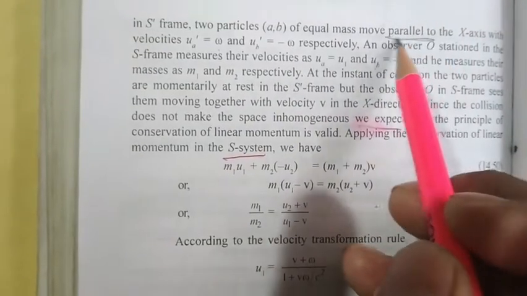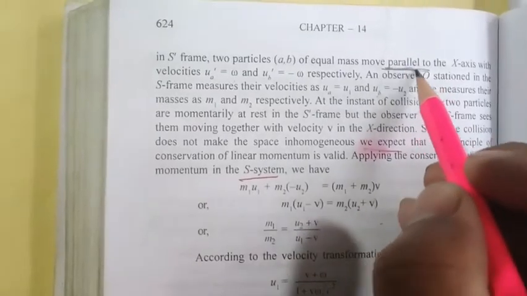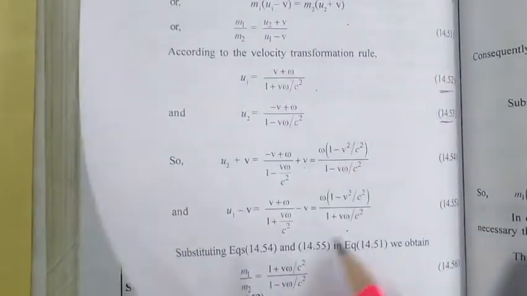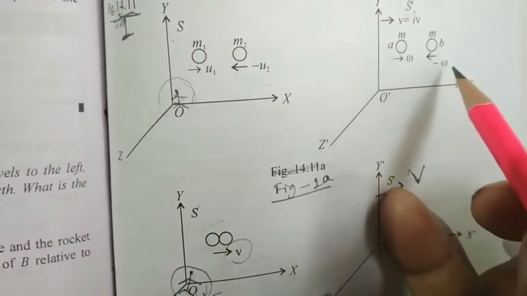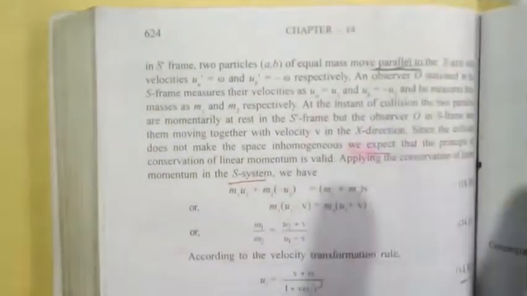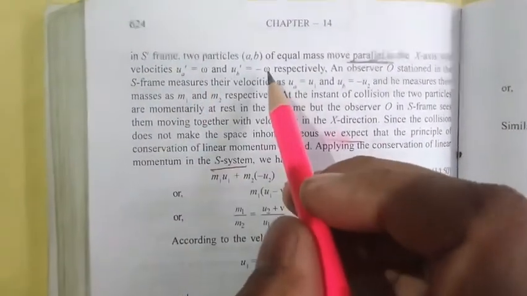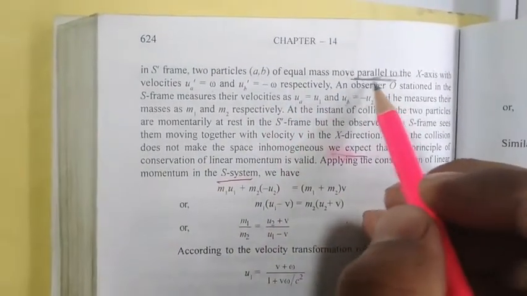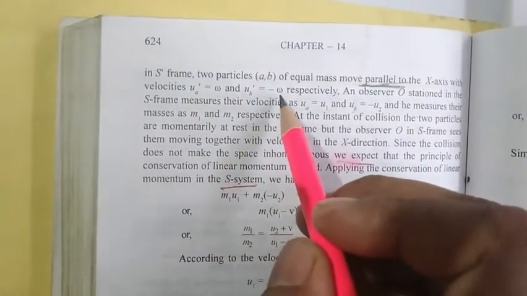Here, this mass is moving this side and this mass is moving this side, and I wrote minus omega to indicate the motion of the two particles A and B. If we had to write anti-parallel, then we would write omega for both. So I can write: parallel to the x-axis with velocities UA dash equal to omega and UB dash equal to minus omega respectively.